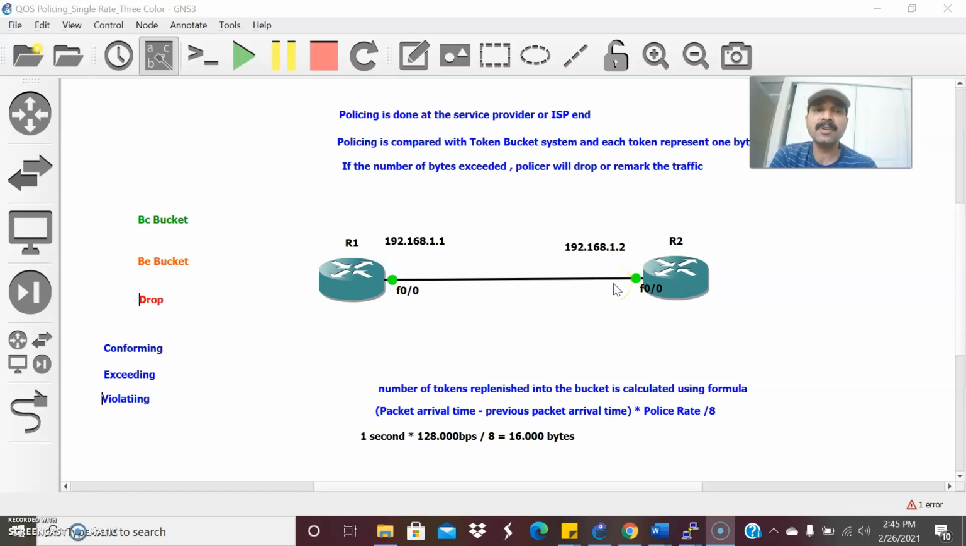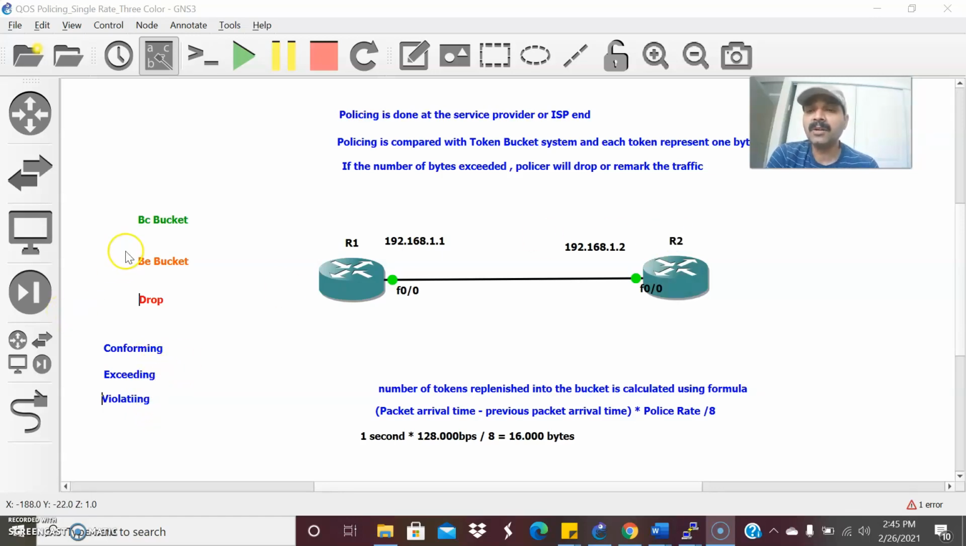There is always a service level agreement between the customer and the provider. Whenever we get a subscription, there is a specific bandwidth, and we can use only the limited bandwidth that the ISP is giving. If you are using within the specific bandwidth rate, we call it conforming. When it exceeds the bandwidth, we call it exceeding. Those are the two categories we saw in the last video. In this video, there are three categories: conforming, exceeding, and violating.